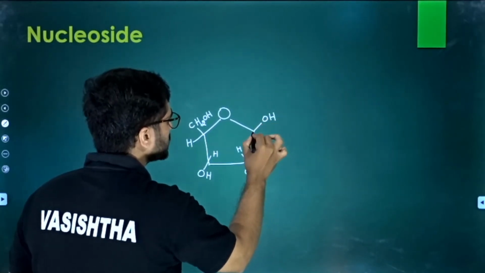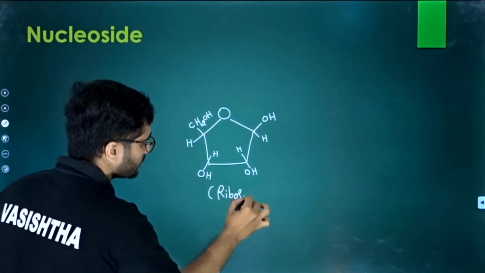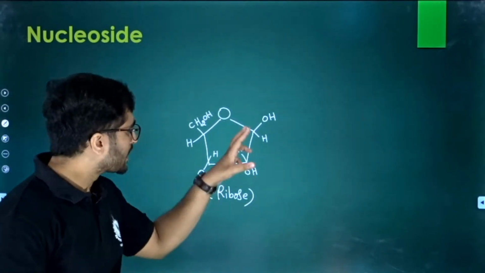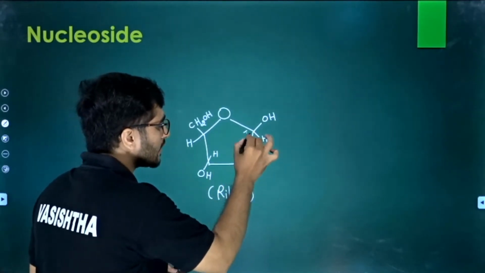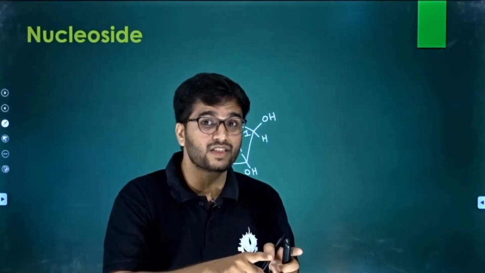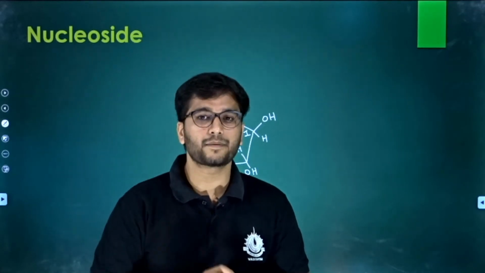We have OH here, we have H here. So we form here a ribose sugar. Okay, so we form a ribose sugar. See, OH is there and the first carbon is this. As we discussed in the rule, the nitrogen base always binds with the pentose sugar at the first place, at the first carbon. What happened here?